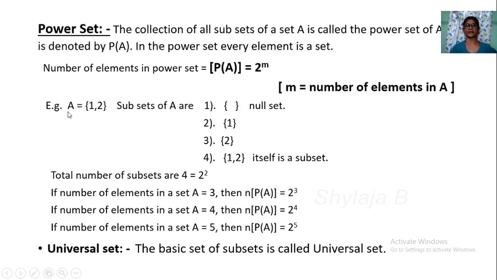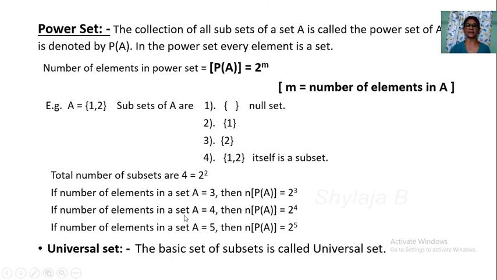So here, if set A is equal to {1, 2}, there are subsets of A. First one is the null set, second is a singleton set, third one is also a singleton set, fourth one is the set itself, which is a subset. So the total number of subsets is 4, that is 2 to the power 2, 2 to the power m, like that. If the number of elements in a set A is 3, then the number of elements in a power set is 2 to the power 3, that is equal to 8 here.